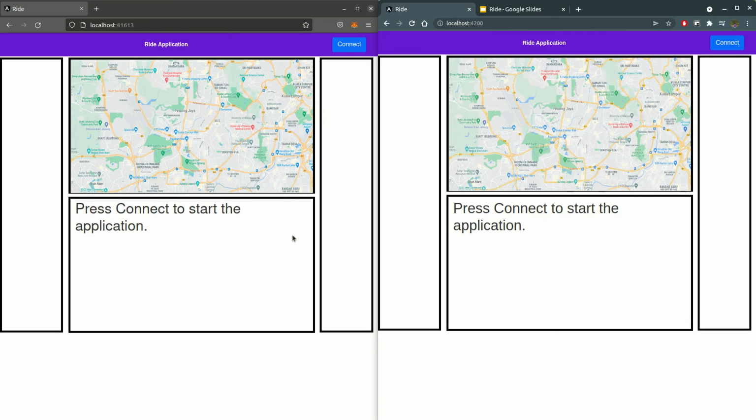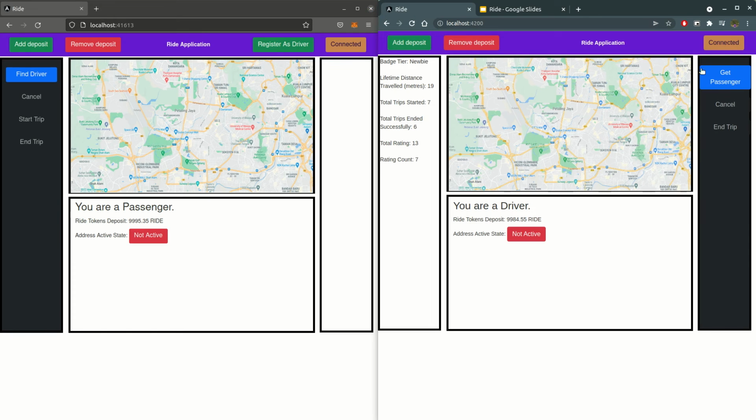So time for our demo. So as you can see, I have two browsers to show the interaction between a driver and a passenger. So I will connect my wallet, and you can see on my left side I'm connected as a passenger. I have these four main functions to interact with as a passenger. On the right browser I'm connected as a driver, and I have these three main buttons to interact with. And you can see on the left side of the right browser there are details of the driver's reputation.